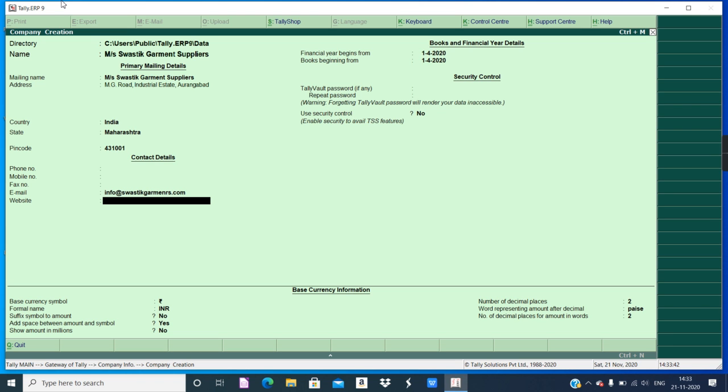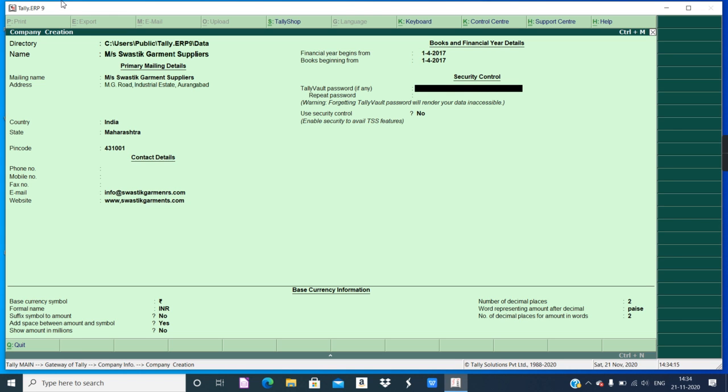And the website is given as www.swastikgarments.com. Book beginning year 1/4/2017. So we have to change that to 1/4/2017. Okay, and GST identification number is given, but that cannot be entered in this screen.